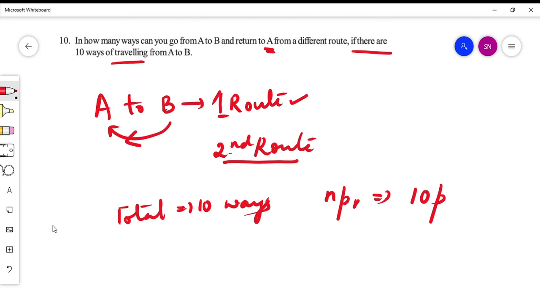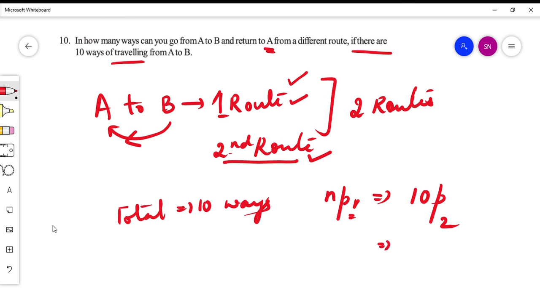So out of the total 10 routes, I am making use of one route here and one route here. So totally I am making use of two routes, therefore my r value is 2. So I have got 10P2.